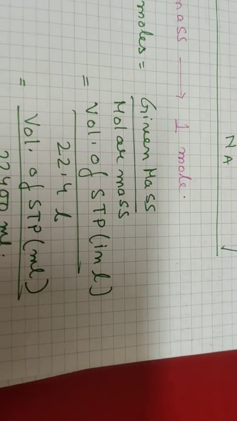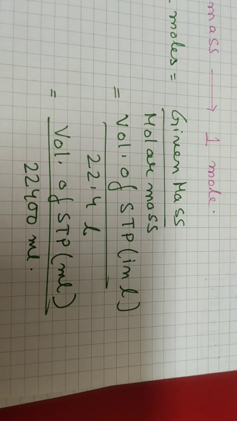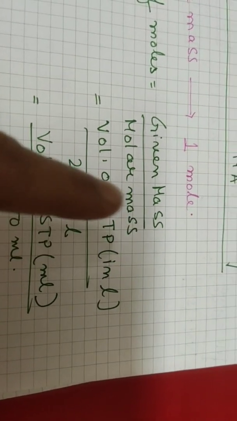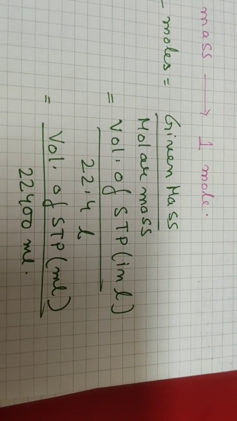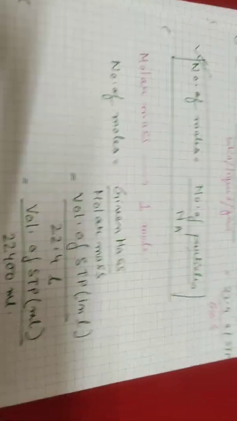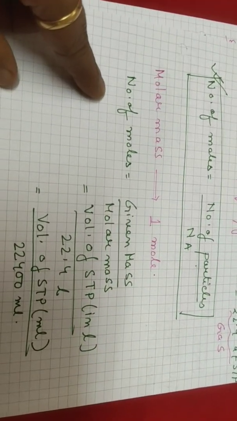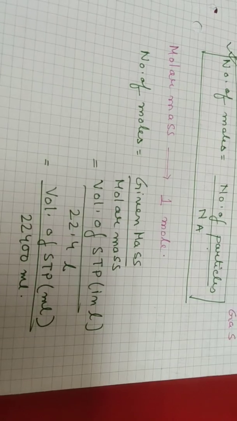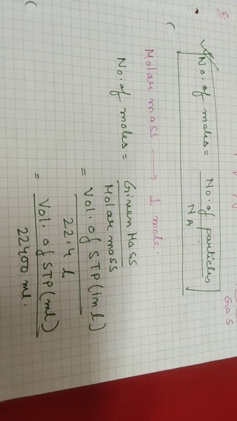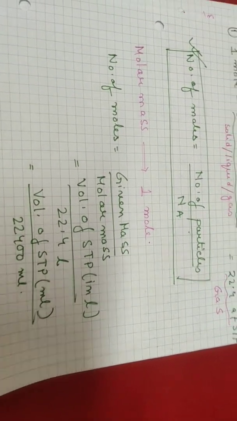If it is in ml, we have to convert 22.4 liters into 22,400 ml. So these formulas need to be learned: number of moles for any entities, and number of moles for molar mass. We need to use these formulas for calculating the particles.